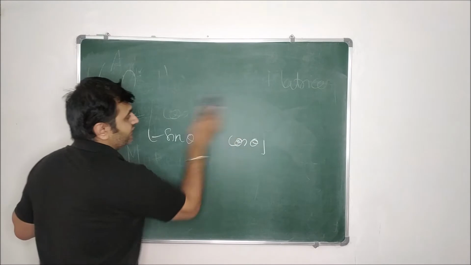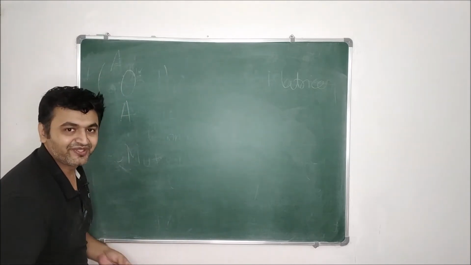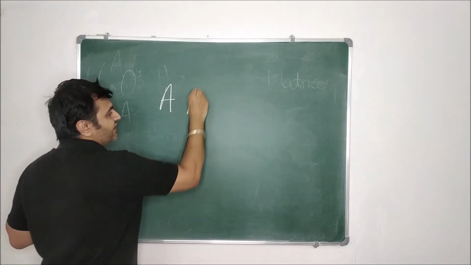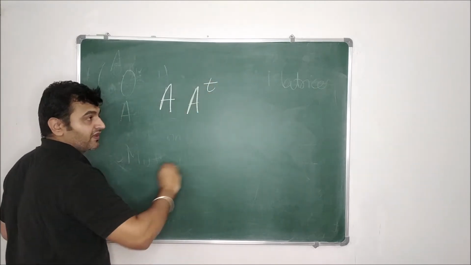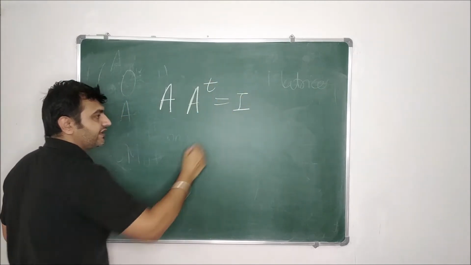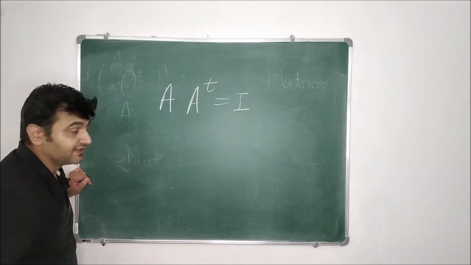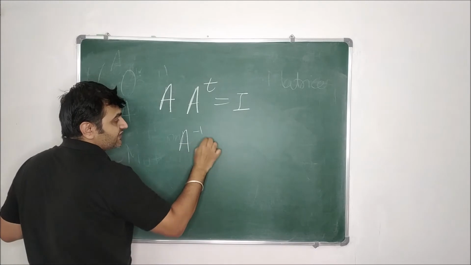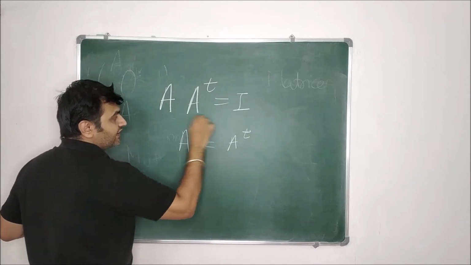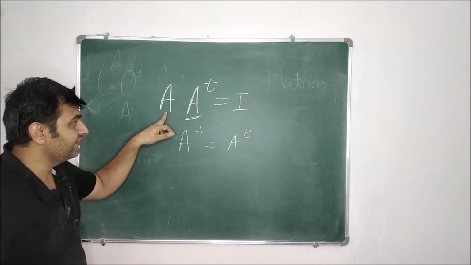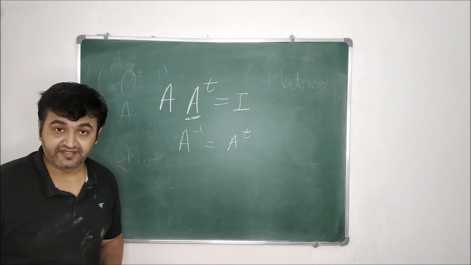But even before that, what do we mean by an orthogonal matrix? If you have a square matrix A, and if you multiply it by its transpose and get the identity matrix, then we call such a matrix an orthogonal matrix. That means what is the inverse of A? The inverse is nothing but A transpose, because after multiplying with A, we are getting the identity matrix.